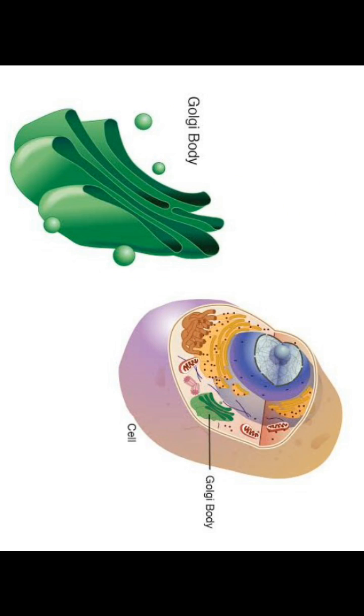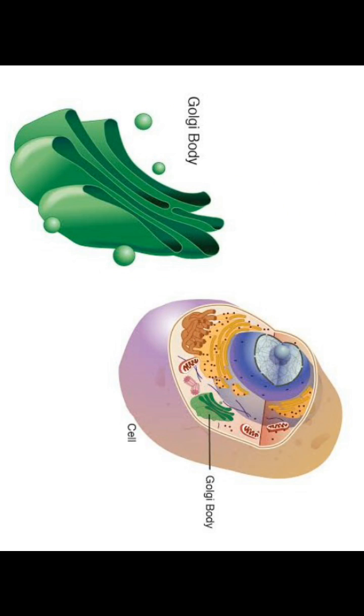These were later named Golgi bodies after him, after his death. Since he discovered them, those cell organelles are called Golgi bodies in his memory, as his remembrance.